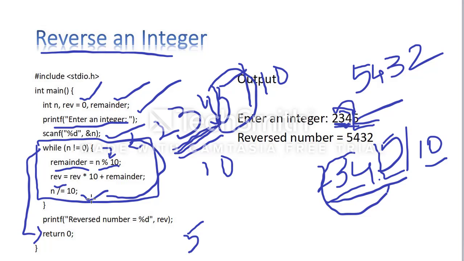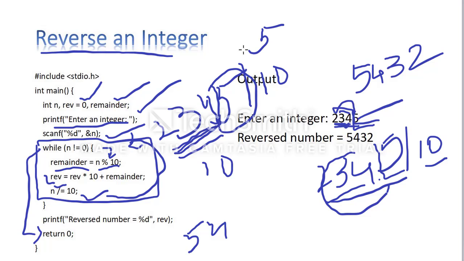So what is the value here? 234. 234 modulo 10 means 234 divided by 10, you will get 4 as the remainder. So remainder is 4. Reverse is equal to reverse into 10. What is the value already in reverse?